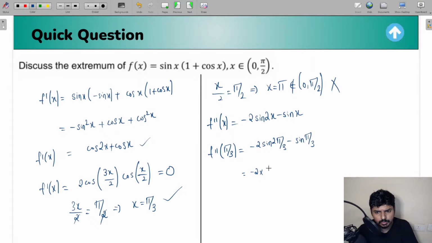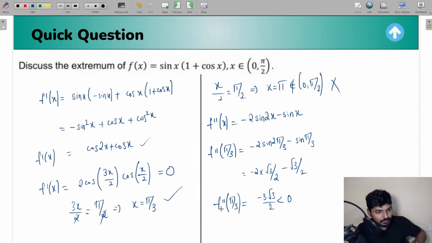Minus of 2 into, what is the value of sine 2 pi by 3 going to be? Sine of pi minus pi by 3. Second quadrant, sine is positive. It's going to be root 3 by 2. And sine pi by 3 is also root 3 by 2. So basically, I'm going to get minus 3 into root 3 by 2, which is going to be less than 0. So I'm getting f double dash of pi by 3 to be less than 0.